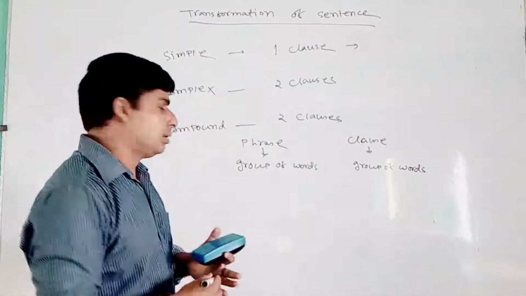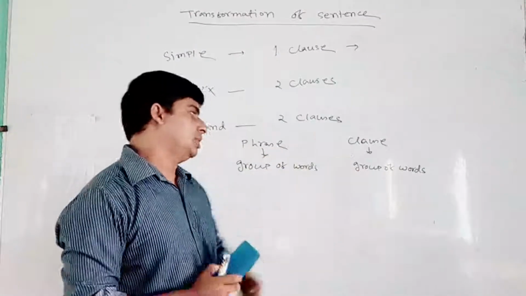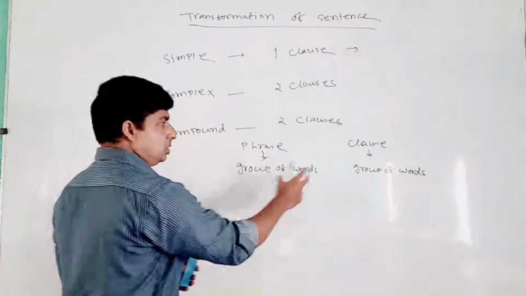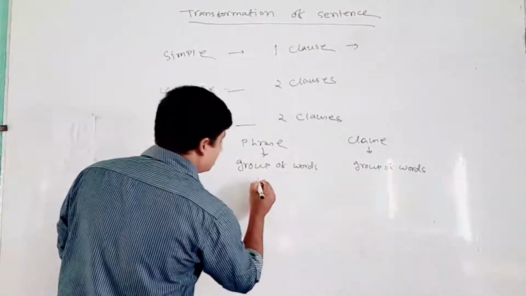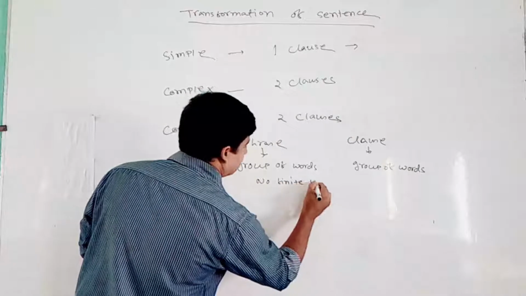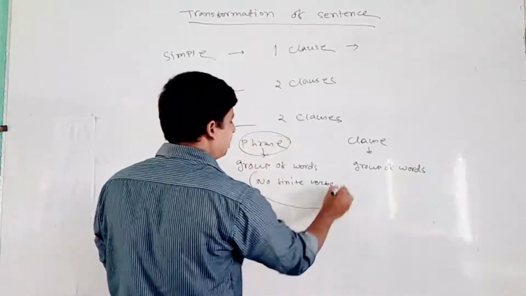So the question arises: what's the difference between phrase and clause? The similarity is that both are a group of words. The dissimilarity is that in a phrase, there should be no finite verb.